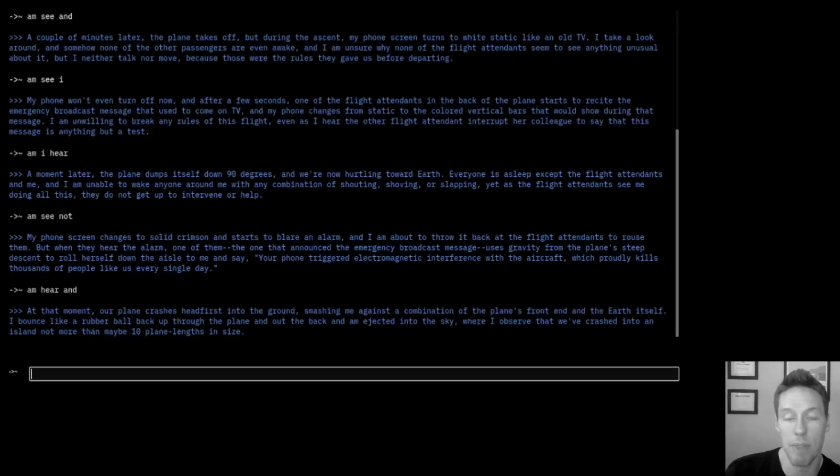Now here's the terminal moment. The plane crashes, and since this is a dream, we witness dream physics as Tera bounces against the ground and up through the back of the plane into the sky. And she looks down on a deserted island with a diameter of only 10 plane lengths. It's basically like every island we see in fiction, something that's barely large enough to hold life. But in this case, we're going to see that there's plenty of life here.